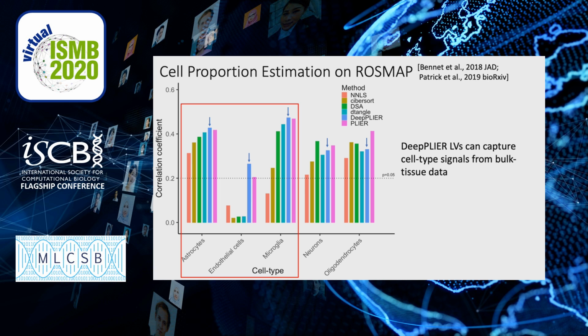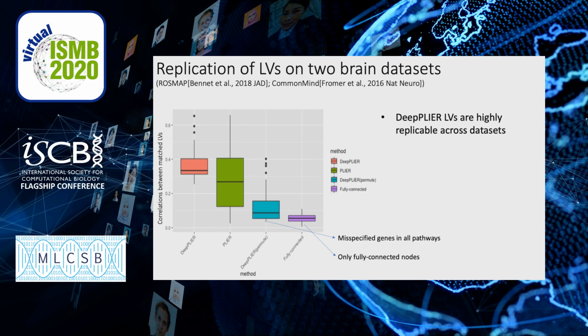The replication of latent variables across datasets is a good indication of whether the learned latent variables are capturing biological signals or just technical noise. This is because technical noise can vary study by study and is usually not replicable, while biological signals can be correlated by sharing some common pathways.